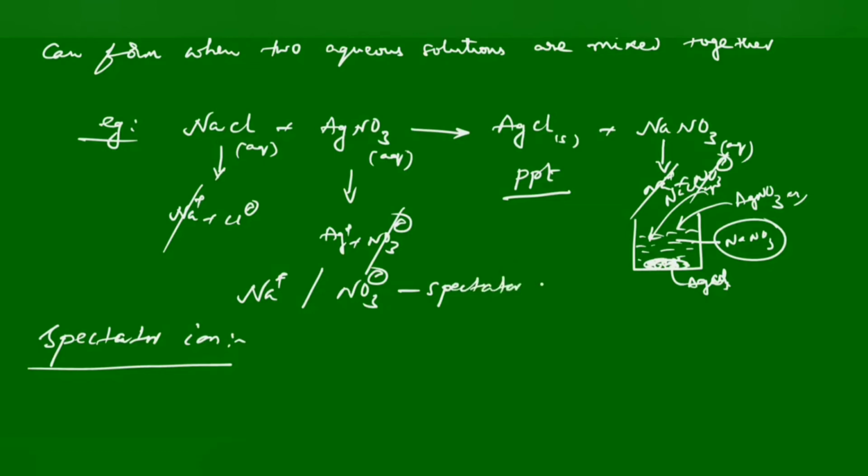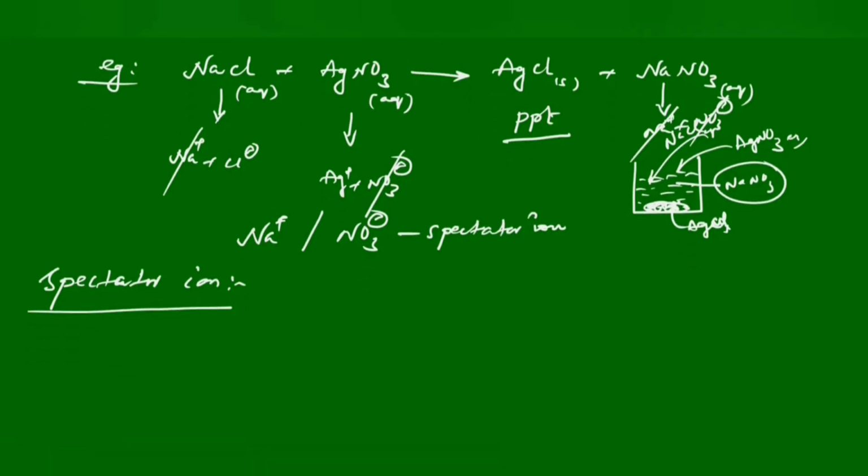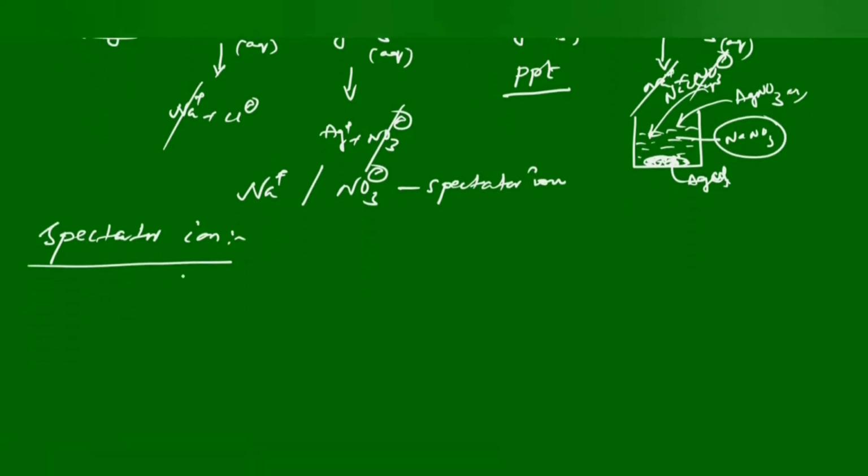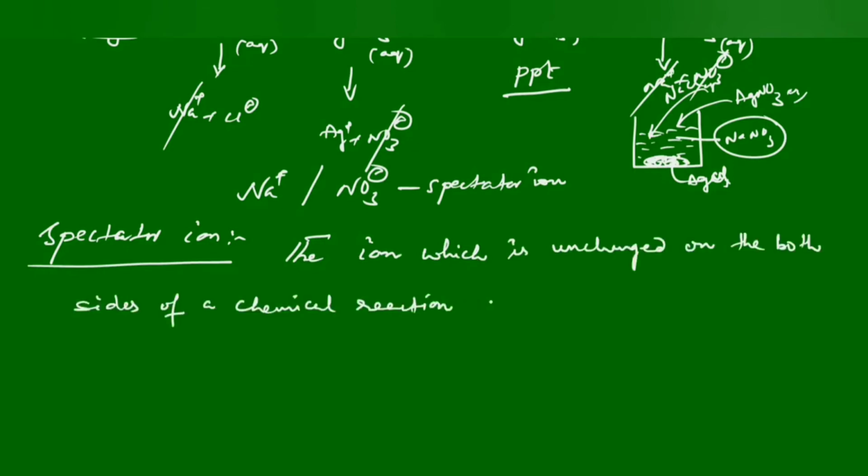A spectator can watch the reaction but does not get involved in the chemical reaction. So we can define spectator ion as the ion which is unchanged and does not affect the equilibrium.